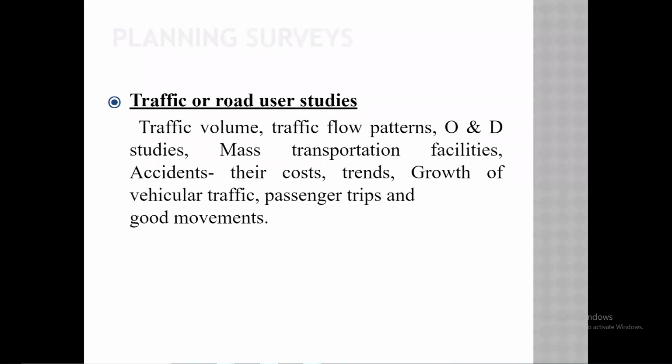Then we also need to study the accidents. We have to study the accident cases: from which junction, how many, and what are the chances of accidents? For two-lane roads, if we are crossing the roads, there are chances of accidents. For a four-lane road crossing a two-lane road, how many chances of accidents are there? That accident study we also need to see. So this is about the traffic user study.